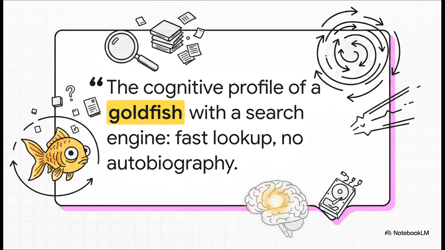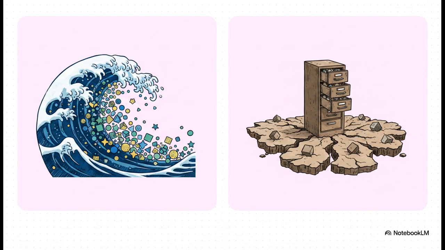But here's the thing. Streams produce events, and events are not memory. If an agent just indexes facts without the temporal arc that actually gave those facts meaning in the first place, well, it has no real autobiography. It's just doing fast lookups on isolated chunks of text. So we had to build a system that avoids two major extremes. On one hand, you have continuous stream ingestion, which just floods the system and forgets everything. On the other hand, you have standard vector stores, and honestly, those just leave a contextless siltbed of facts.